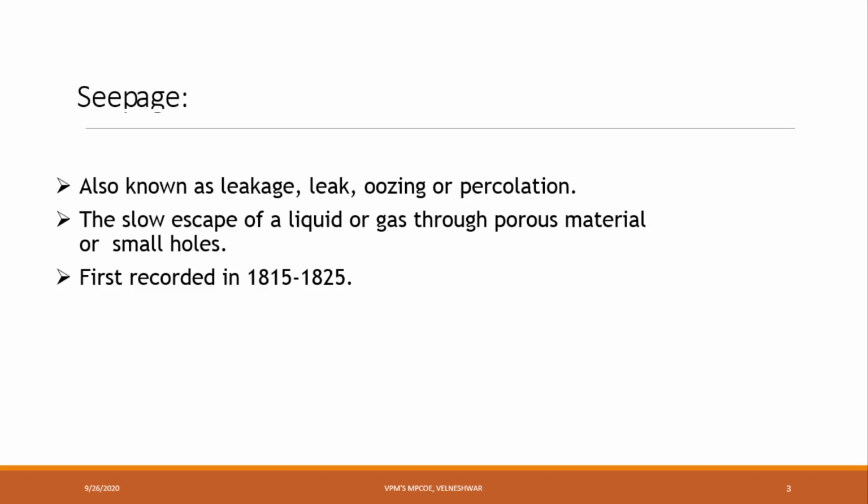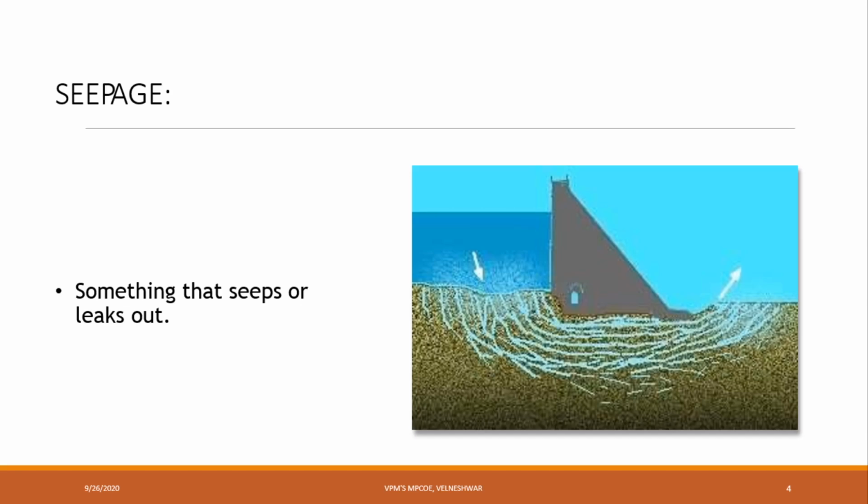Seepage is the slow escape of a liquid or gas through porous material or small holes. Slow escape means this is actually a very slow process. It will come after years. This type of seepage was first recorded in 1815 to 1825. Sometimes seeps are leak-outs. For suppose, the water passing from here to here, and in this location we have soil. This soil, after completion of the saturation process, if it loses its properties and dissolves, then immediately the leakage will start.